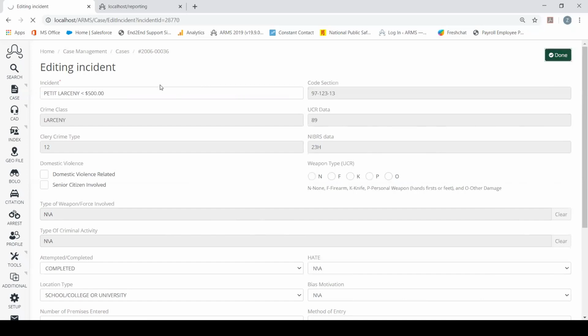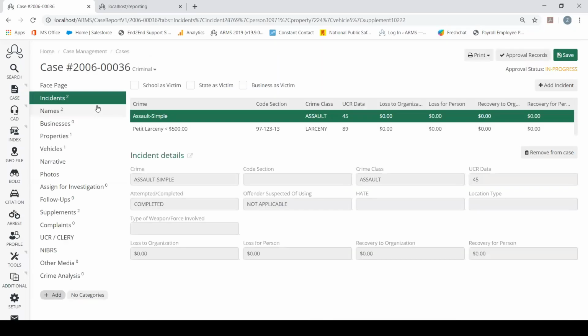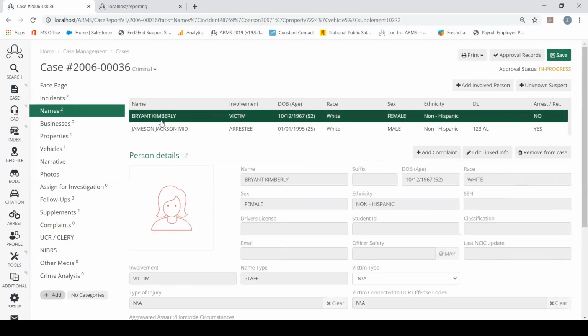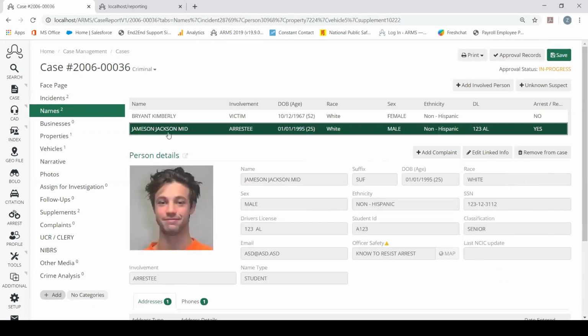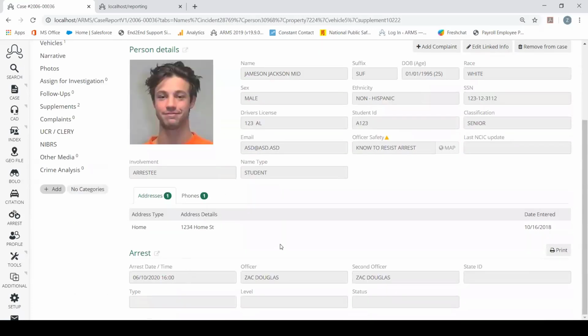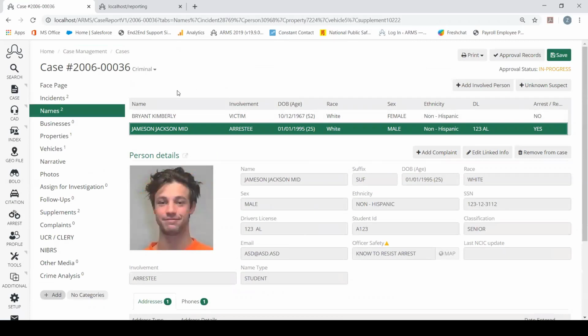Once we jump back into our case report here, we'll jump into names. In our names field, we have two names: Kimberly Bryant and Jackson Jameson. Kimberly is our victim and Jackson is our arrestee. We also have an arrest added into ARMS Mobile here. All this is important because it all gets pulled into our NIBRS review. Same way with properties or anything else that is required for these specific incidents.